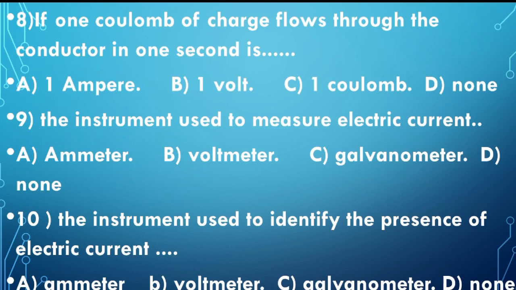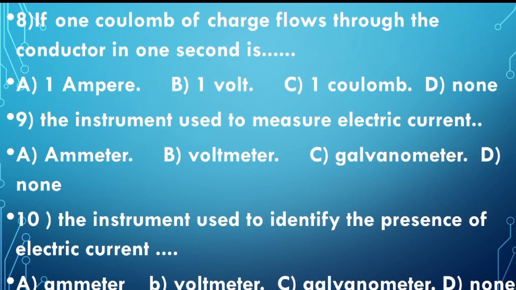The device which identifies the presence of electric current will be galvanometer. So try to understand these 2 points, presence as well as measures. Measures means ammeter. The presence of electric current means galvanometer.